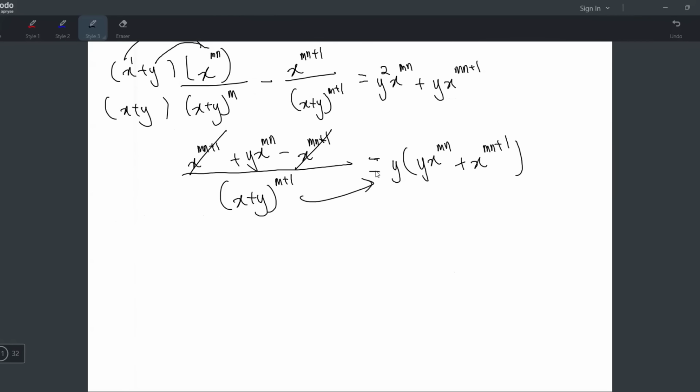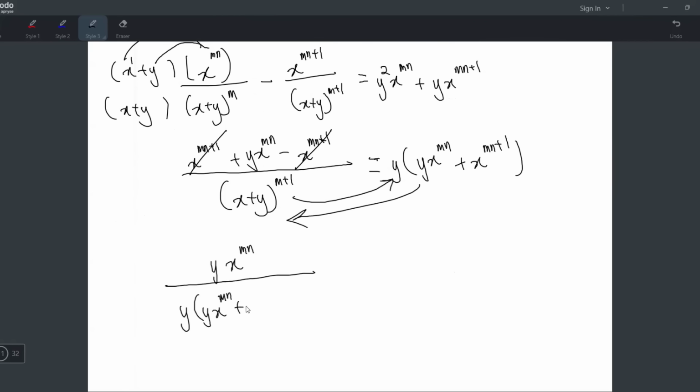This one goes up and becomes multiplication, but I'm not gonna expand this. No chance. I will not do that. I will just move this, but I will not multiply inside. And then this one moves up, and this whole thing I will put power like that. So it becomes y x power mn over this whole thing right here: y bracket y x power mn plus x power mn plus 1. And the reason is just because I want to cut the y. Yeah, I just want to cut the y. And equals, of course, this thing goes up already, so it becomes x plus y power m plus 1 like that.